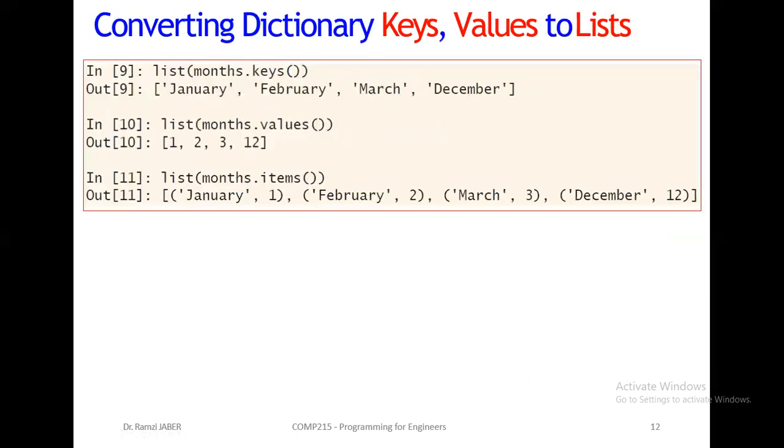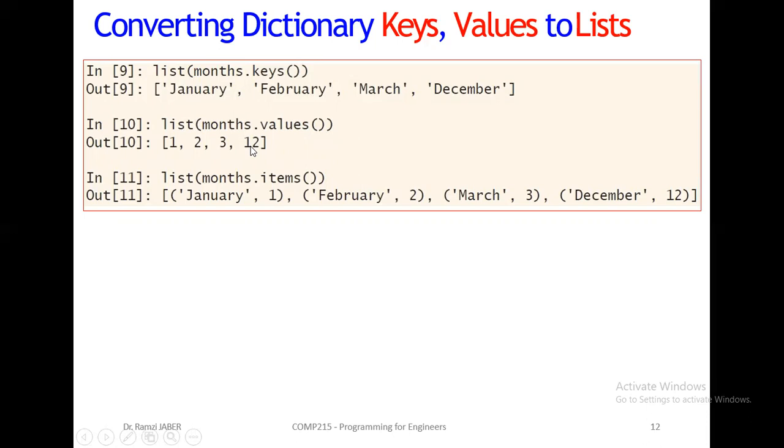Now I want to convert dictionary keys and values to a list. Just write list of months.keys, which will output a list of the keys: January, February, March, December. Also, list of months.values will output a list with the value of each key above: 1, 2, 3, 12.